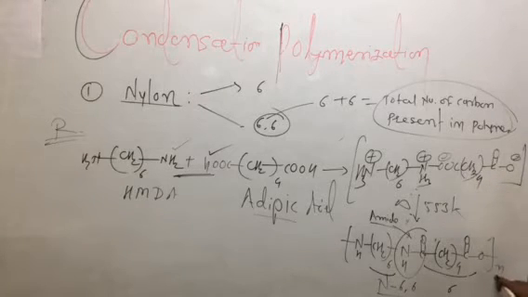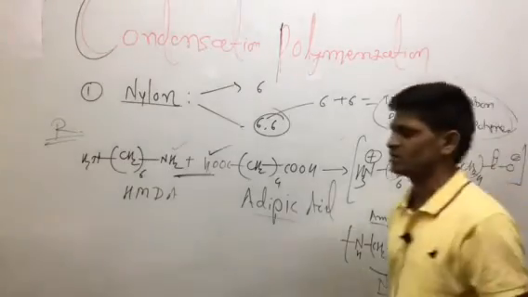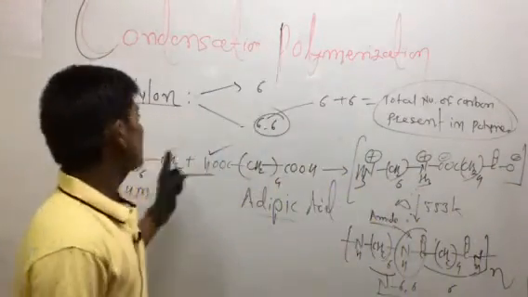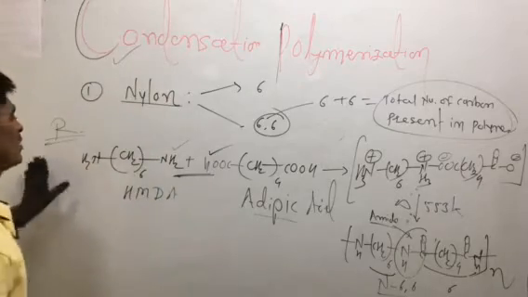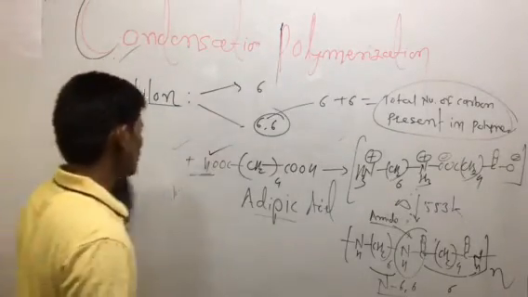This type of species is nothing but an amide species. Here there is loss of a water molecule, and this is the amide species. This is the way of writing it. So this is nylon 6,6, one example of condensation polymerization: the formation of nylon 6,6.